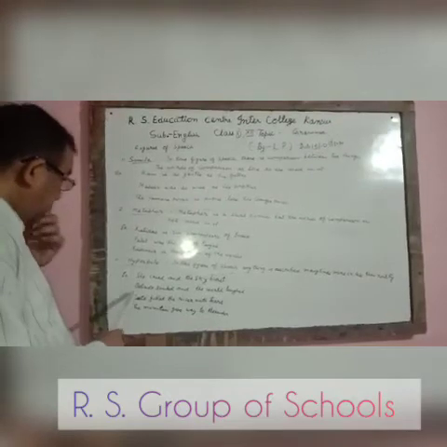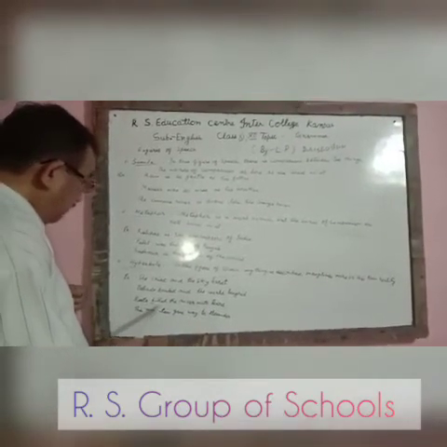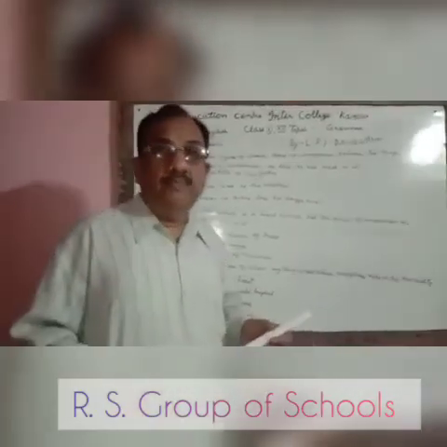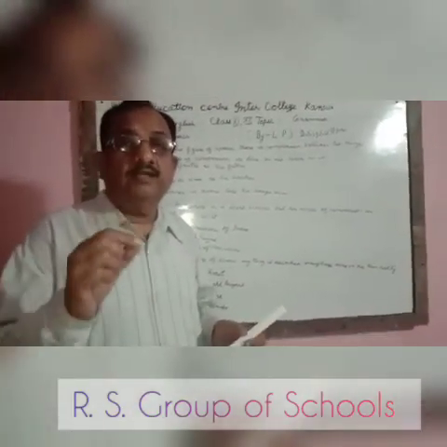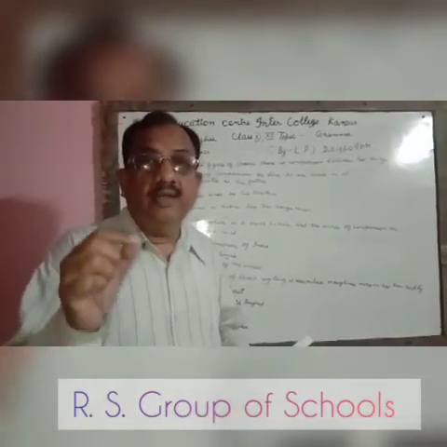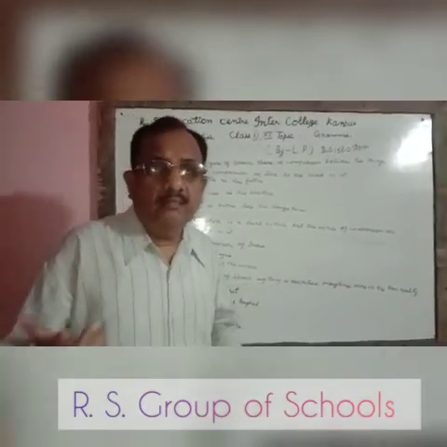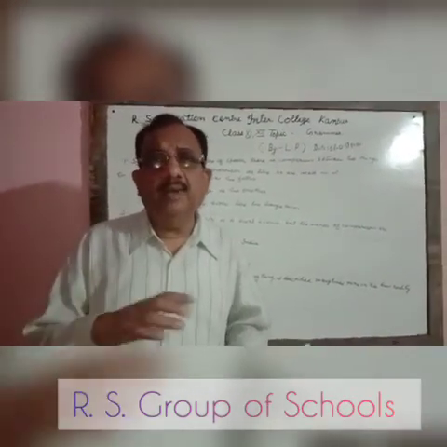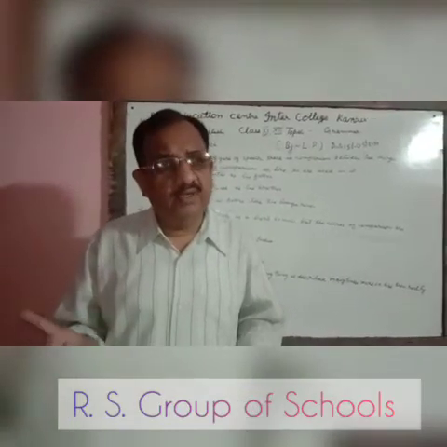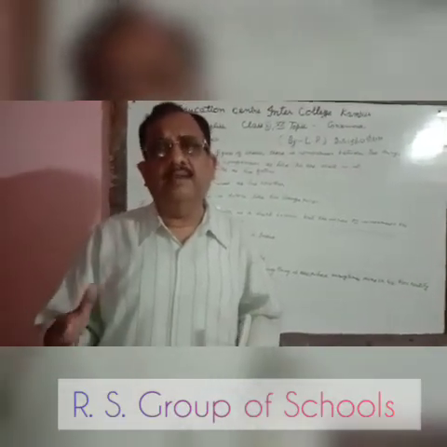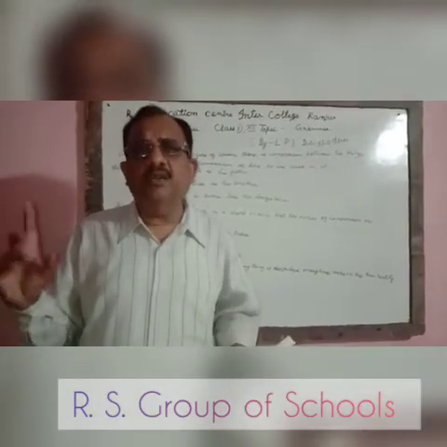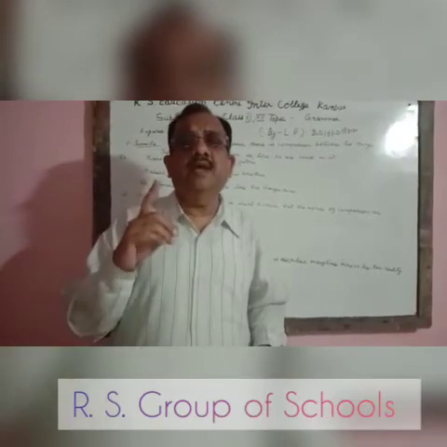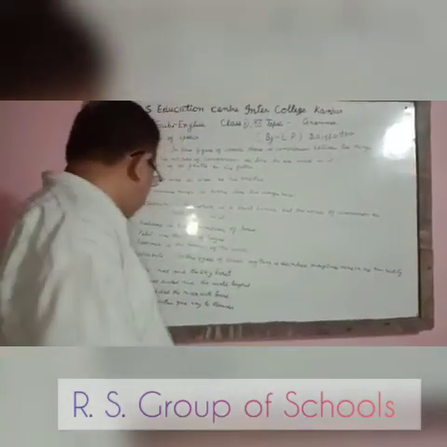Second is, Rita filled the river with tears. It means Rita wept so much that her tears filled the river. It is impossible because by flowing tears, any river cannot be filled. Many times more than reality has been described, so it can't be believed, it is not trustworthy. That's why it may be said that it is hyperbole, figure of speech.